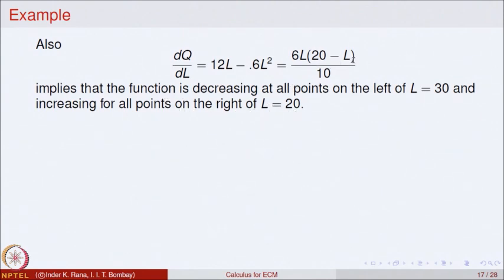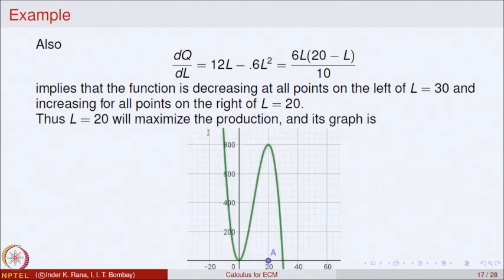When L is less than 20, this value will be positive. L is always positive, so this product is positive. So, on the left side the function is increasing, and when L is bigger than 20, this will become negative, so it is decreasing on the right side. This is written the opposite way, a typo here. The function is increasing at all points on the left and decreasing at all points on the right of 20. That means L equal to 20 is a point of maximum.